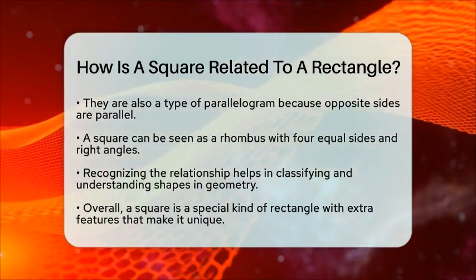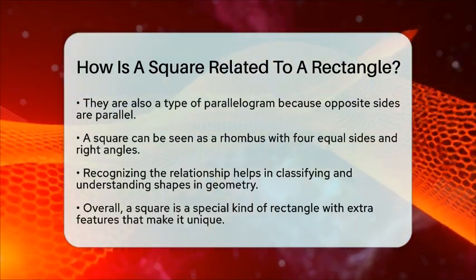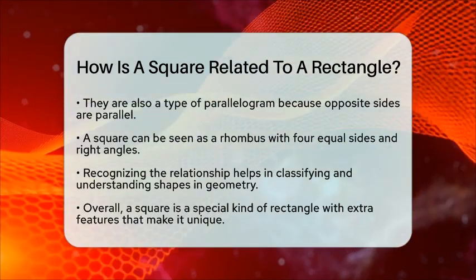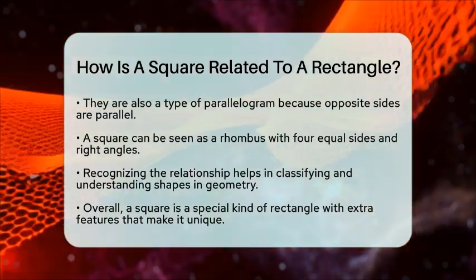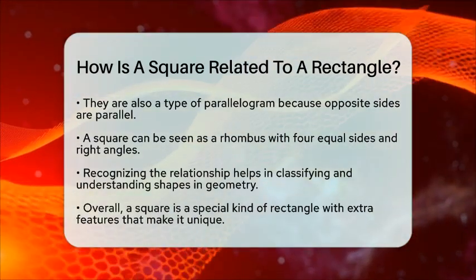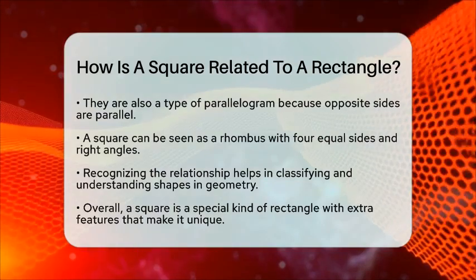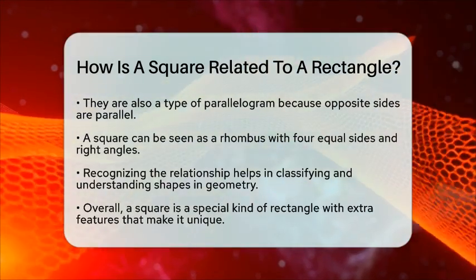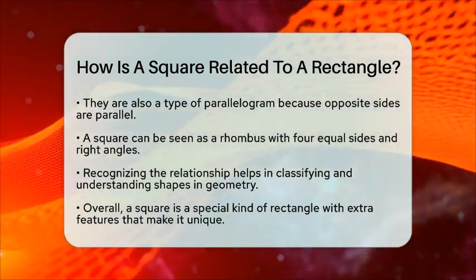Understanding how a square relates to a rectangle helps us see how shapes are grouped based on their features. When you know that a square is a rectangle with all sides equal, it becomes easier to recognize and classify shapes in geometry. So, in simple terms, a square is like a perfect, all-around rectangle with some extra special features that make it stand out.